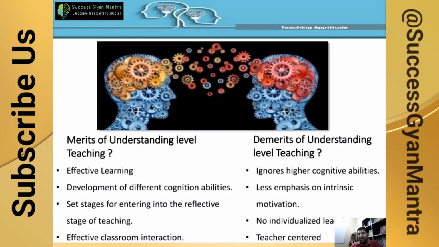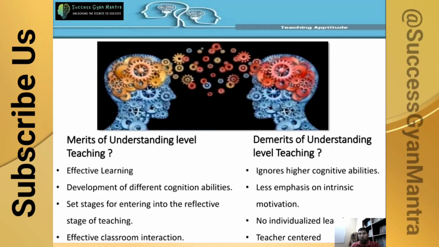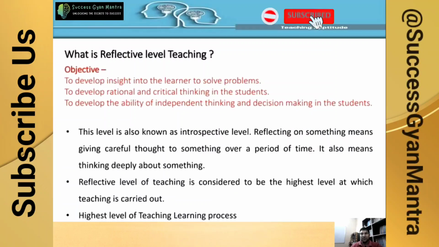Then the demerits of the understanding level of teaching. It ignores the higher cognitive abilities, because we are just focusing on cognitive abilities but not the higher ones. There is less emphasis on intrinsic motivation; we focus more on the external but less on the internal motivation of the students. There is no individualized learning; we are not focusing on each and every student individually. It is teacher centered, with the overall control in the hands of the teacher, who has an important role in this level of teaching.